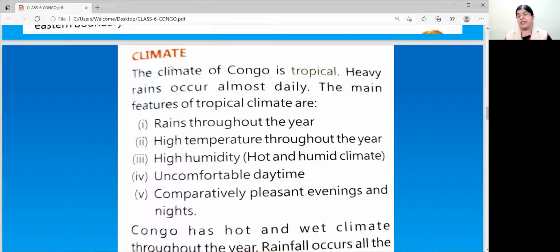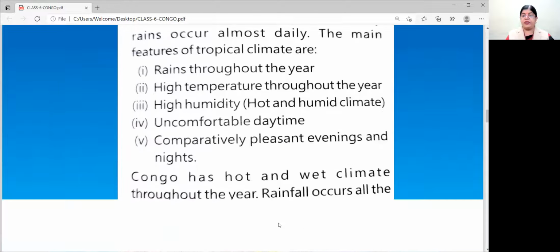Now Congo has a hot and wet climate throughout the year. It's raining continuously and sun rays are also direct. So direct sun rays, raining continuously, hot and wet climate. Direct sun rays are there, so it is very hot. Rain is throughout the year, that's why it is very wet. So Congo has a hot and wet climate throughout the year.